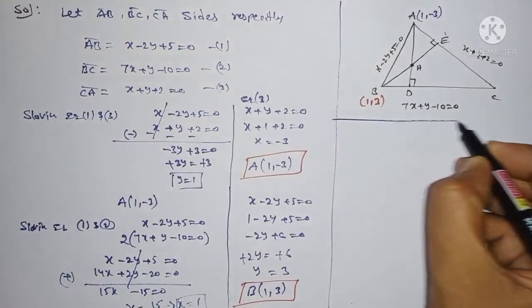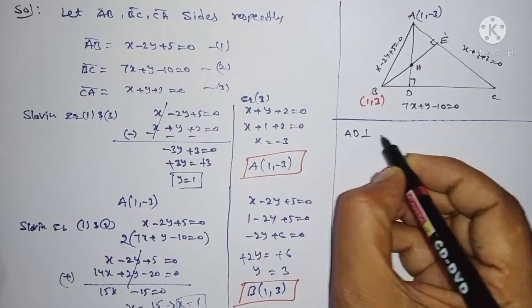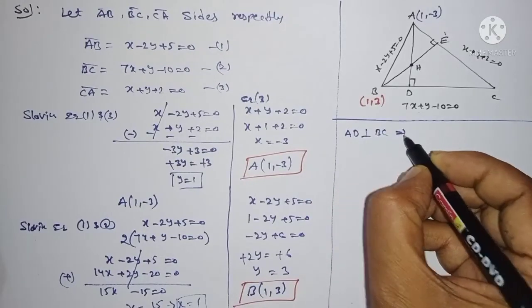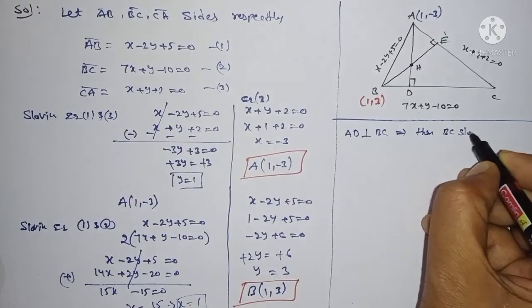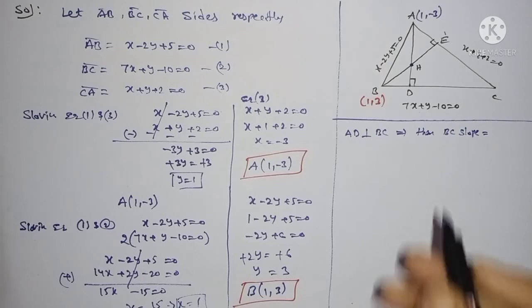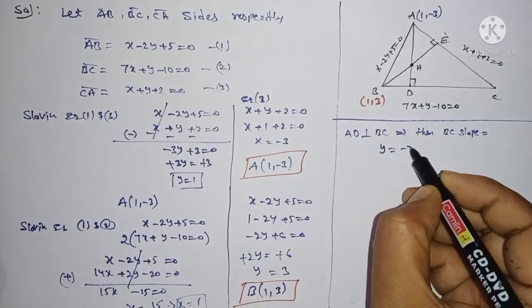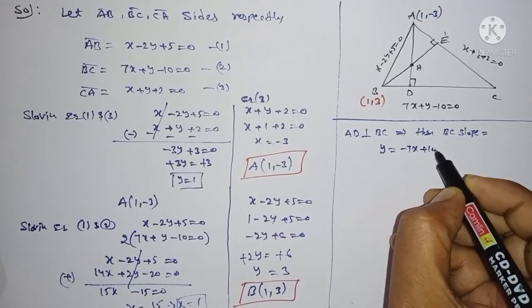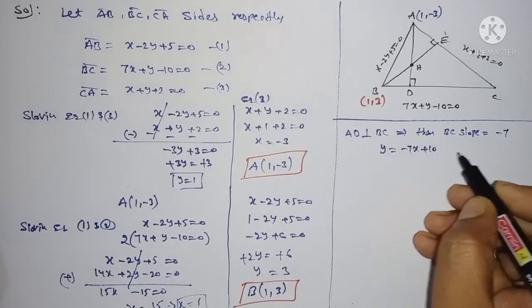As you can observe here, first I am writing that AD is perpendicular to BC. Then the BC slope: BC equation is y equals minus 7x plus 10. Therefore, what is the slope? Minus 7 only. m is equal to minus 7.